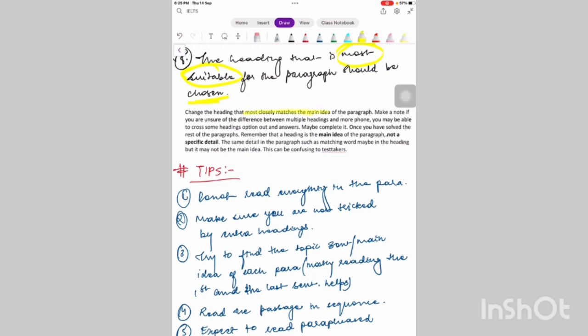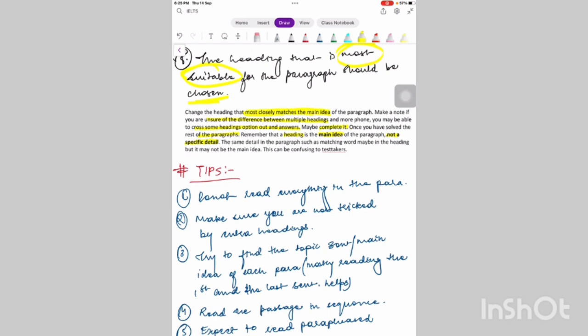Because there will be many heading options which would seem similar to what you are trying to say. Make a note if you are unsure of the differences between multiple headings. You may be able to cross some heading options out, or maybe complete it, once you have solved the rest of the paragraphs. Remember that a heading is the main idea of the paragraph and not a specific detail.